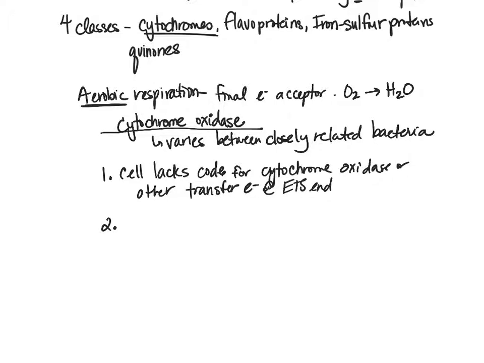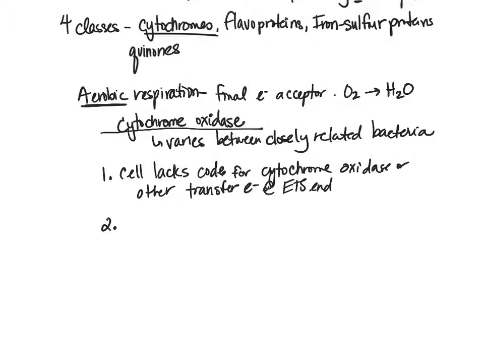The second reason would be that the cell lacks the genes to combat the oxygen radicals that are produced. Aerobic respiration actually is quite dangerous. It produces a lot of very dangerous byproducts, and these are oxygen radicals. A lot of times people talk about them generally as free radicals. These dangerous oxygen radicals are produced during aerobic respiration, so that means in us as well. Now we have a lot of different enzymes and things to try to combat these dangerous byproducts of aerobic respiration.